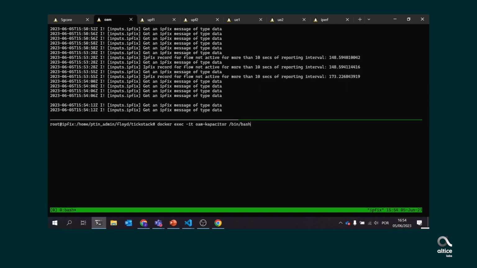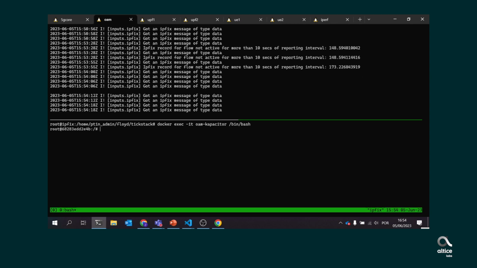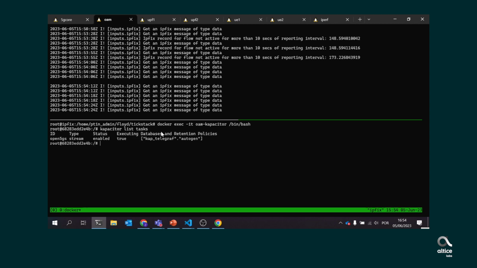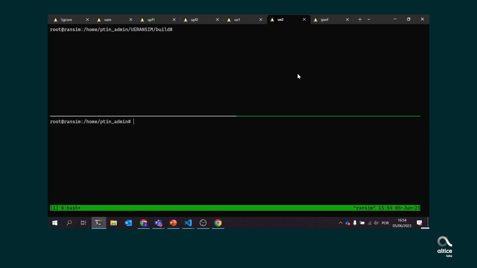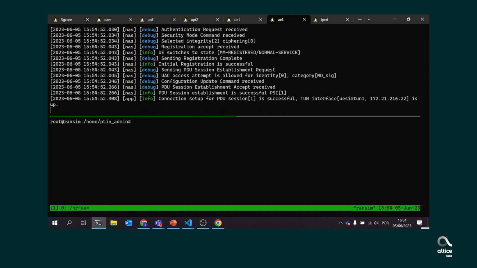If we go to the container OAM Kapacitor, we can see a running active task. That task is calculating the bandwidth based on the received IPFIX records for all UEs in real time. In Grafana, we can show that the bandwidth is around 400 megabits per second. Now, we start the UE2, gold, and start a simple ping from the correct interface.